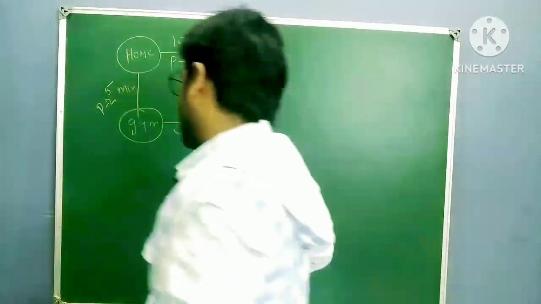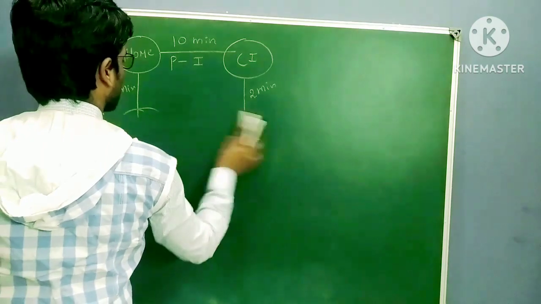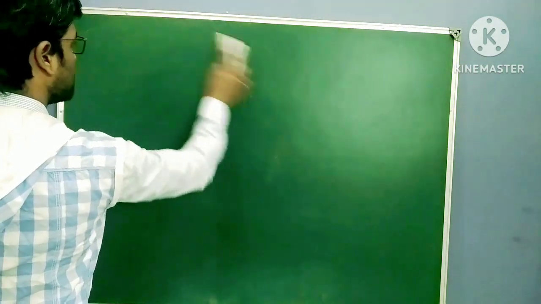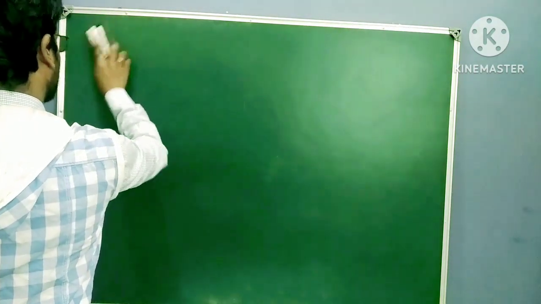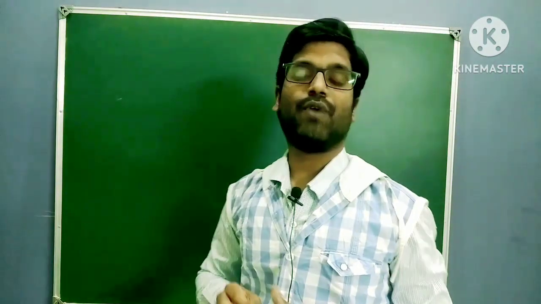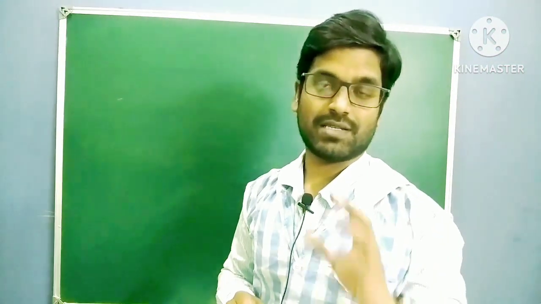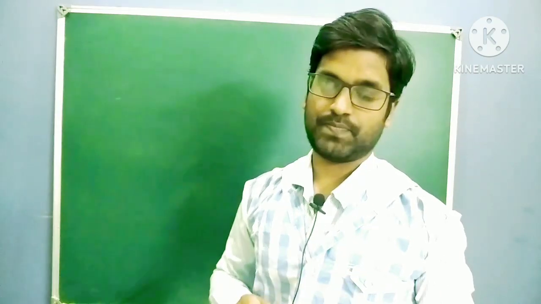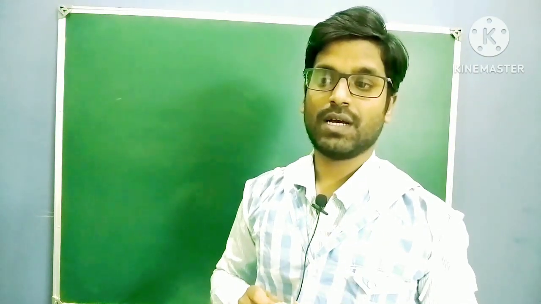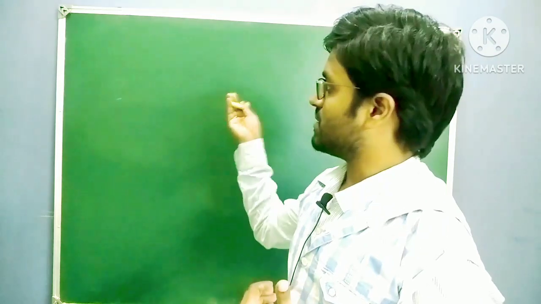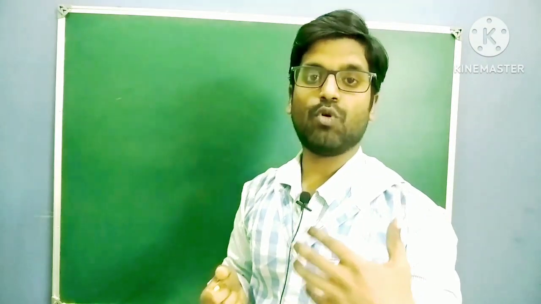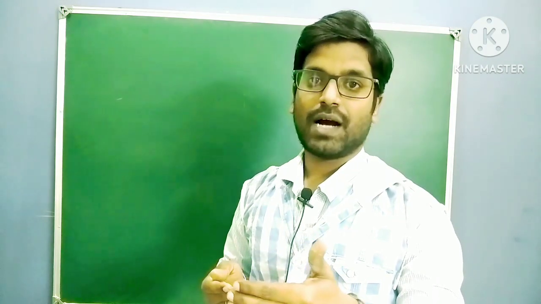Clear? Okay. So in thermodynamics, if you observe, except time and distance, first of all, why is time a path function, why is distance a path function? Same example: if I want to reach from home to office, through one path I take 10 minutes.